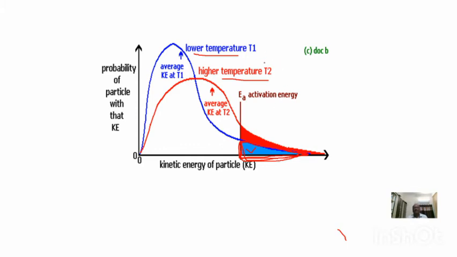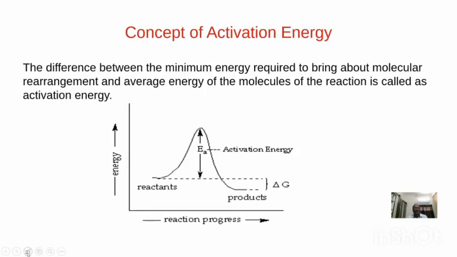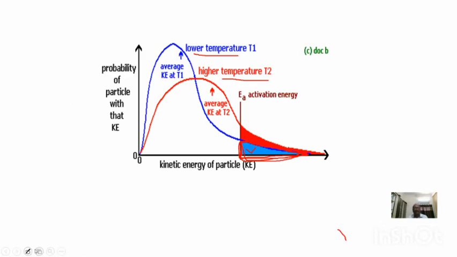Now if you increase the temperature to T2, what happens? The speed of molecules increases. That means the number of molecules possessing lower energy decreases, whereas the number of molecules possessing higher energy increases. In this process, we see the number of molecules possessing higher energy now becomes double.